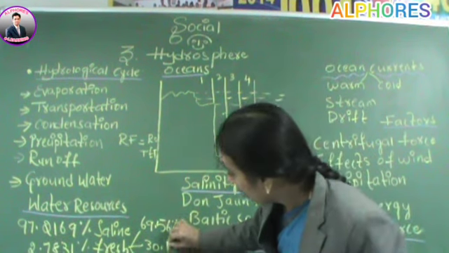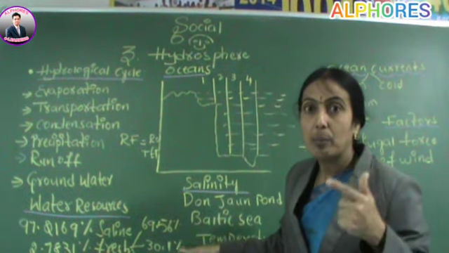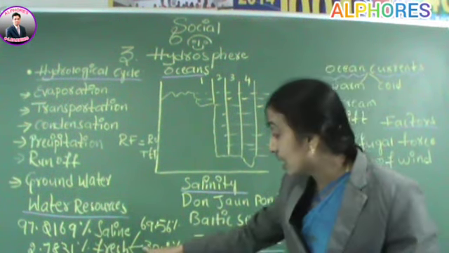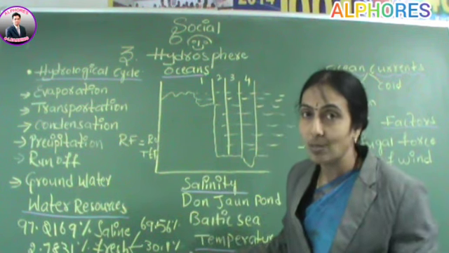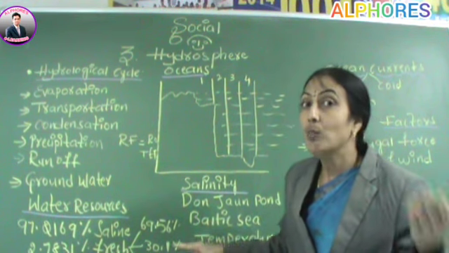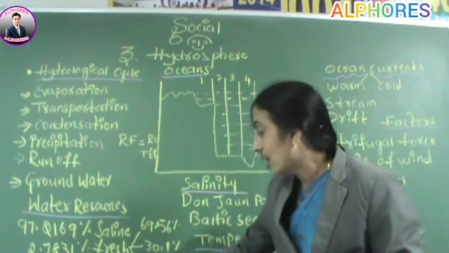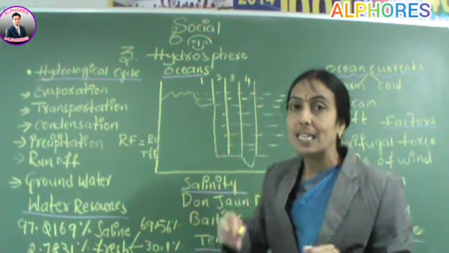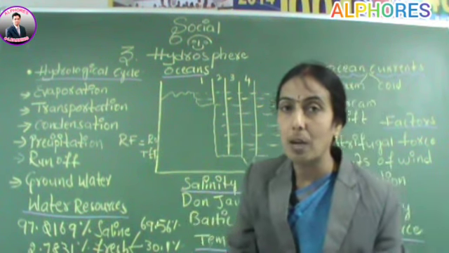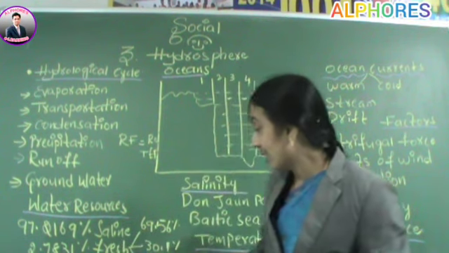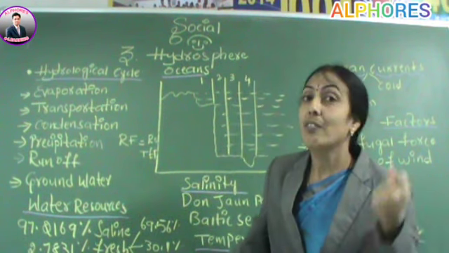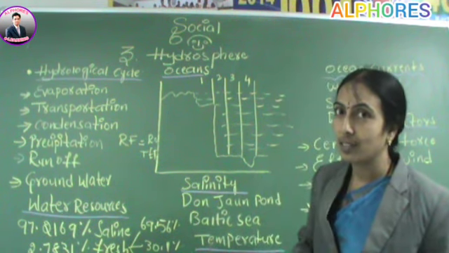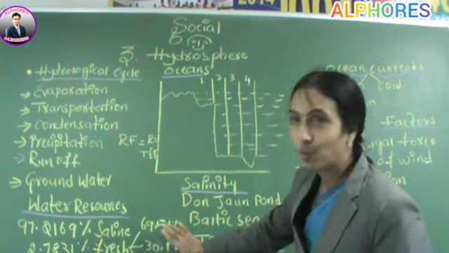Then 30.1% of the water is present as underground water resource. That is, this much water is present in the underground strata, underground layers of the Earth. Then what is left on the surface of the Earth is just 0.34% of the water, present in the form of rivers, lakes, ponds. This limited quantity of water only we human beings are utilizing. This is satisfying the necessities of human beings. Right? This is about the freshwater resources.